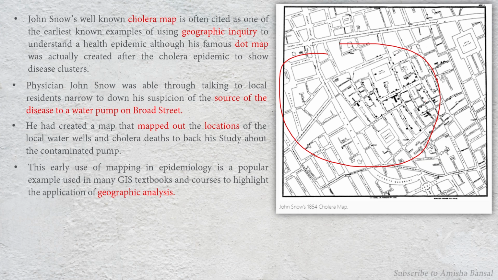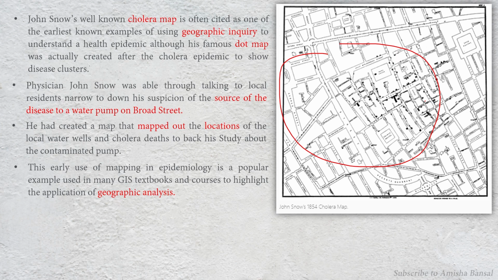He also talked with the local residents to find the source of the disease, that is, the water pump. Then he created a map that plotted the location of the local water wells, the cholera affected people and the deaths. He studied all of this to back his study about the contaminated pumps.